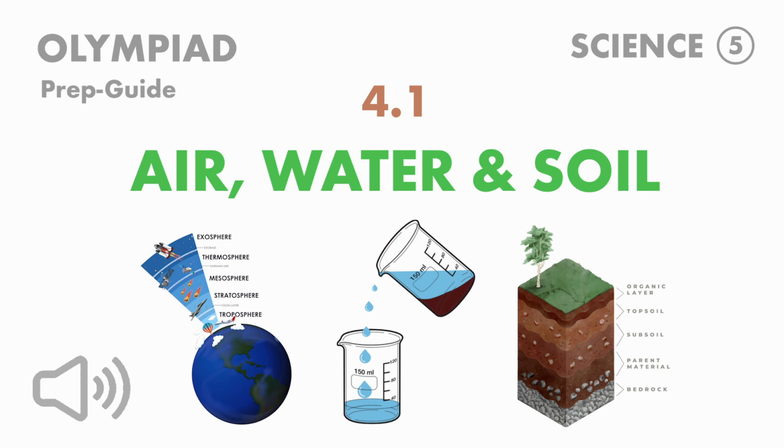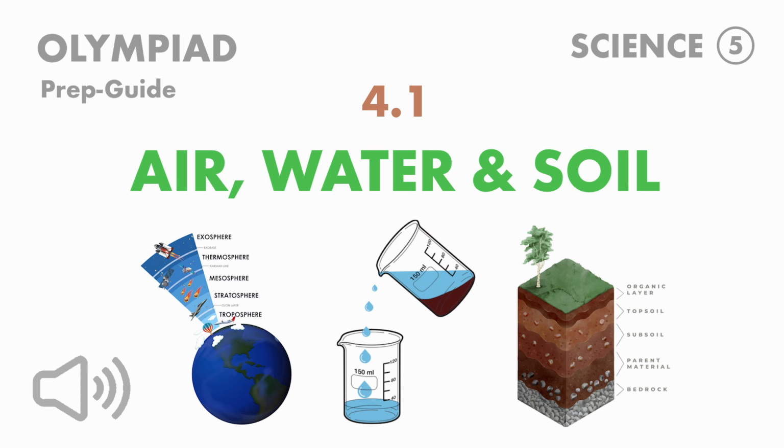4. Which property of air is used when you drink juice using a straw? Air exerts pressure. 5. The component of air used for making food by plants is present in what percentage in air? 0.03%. Carbon dioxide is the component of air used for making food by plants and is present in 0.03% in air.